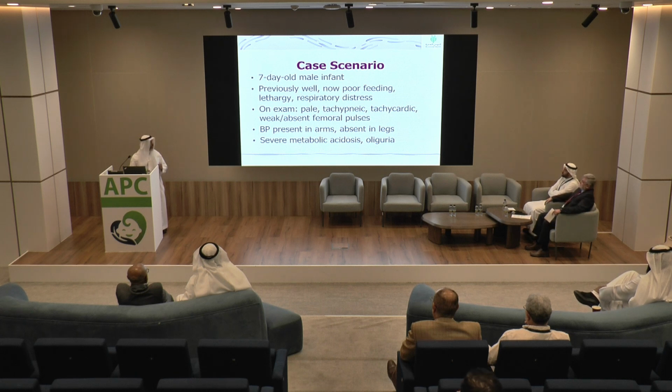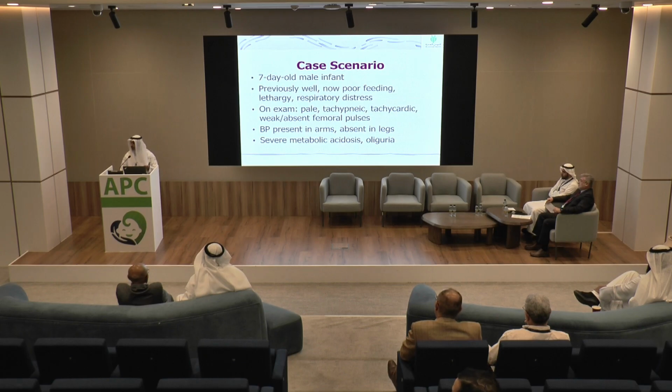So first case, we have a 7 days old male infant, previously well, presented with poor feeding, lethargy, respiratory distress, and found to be pale, tachypneic, tachycardic, with weak or absent femoral pulses. Blood pressure present in the arm, absent in the leg, severe metabolic acidosis, oliguria. So from this scenario,